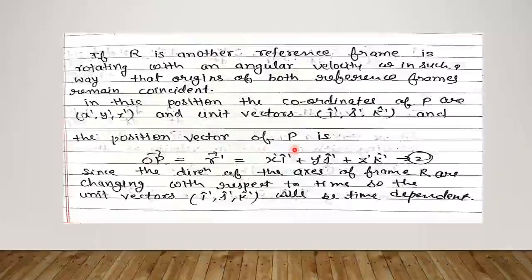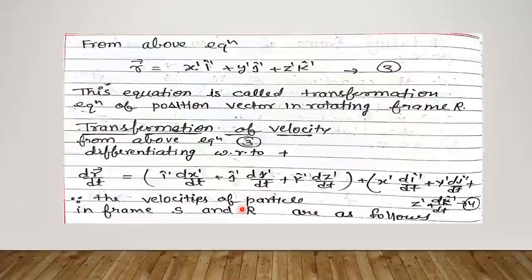The position vector of P in frame R equals x dash i cap dash plus y dash j cap dash plus z dash k cap dash. Since the directions of the axes of frame R are changing with respect to time, the unit vectors will be time dependent.